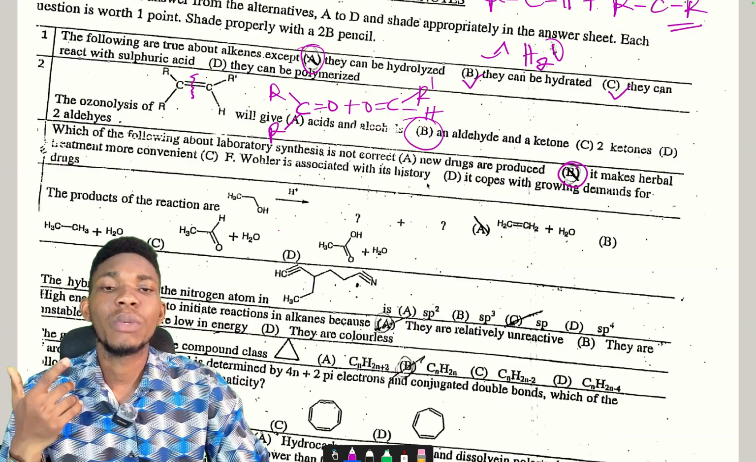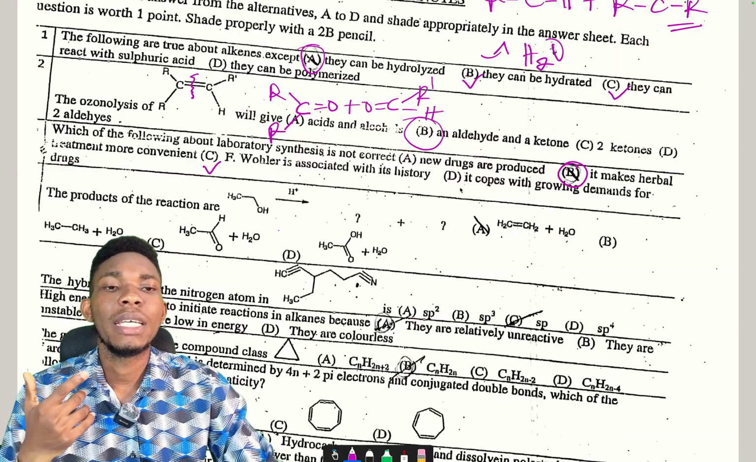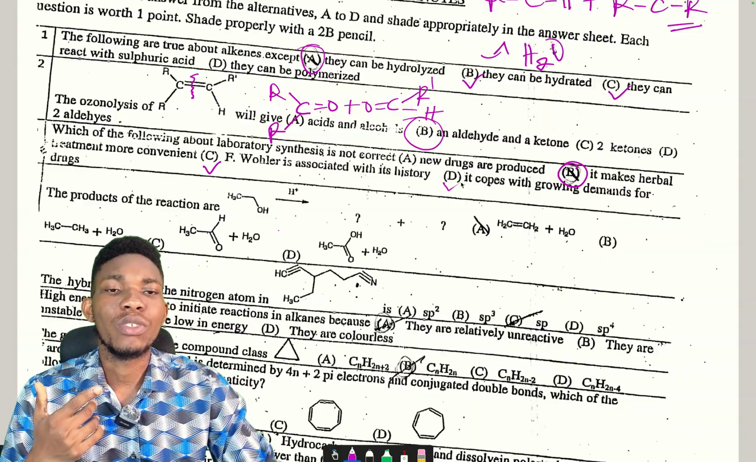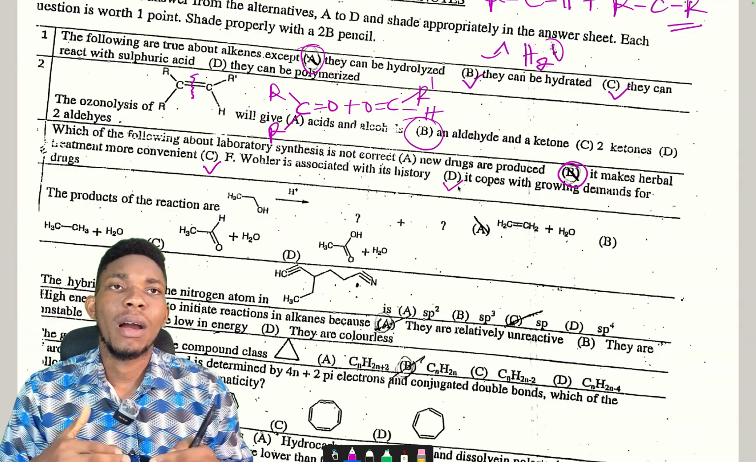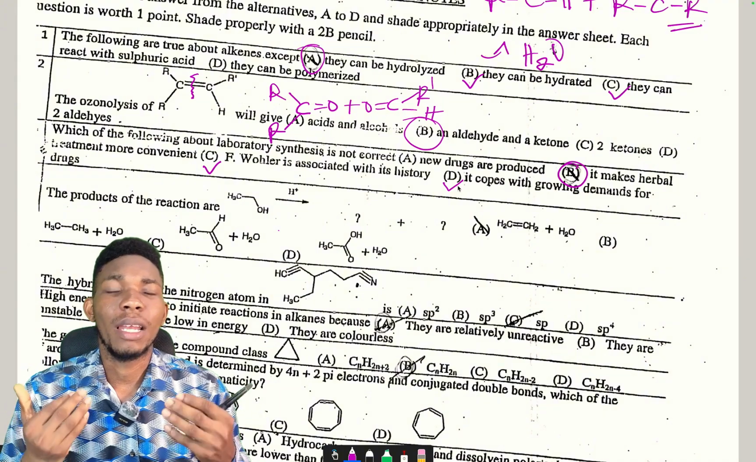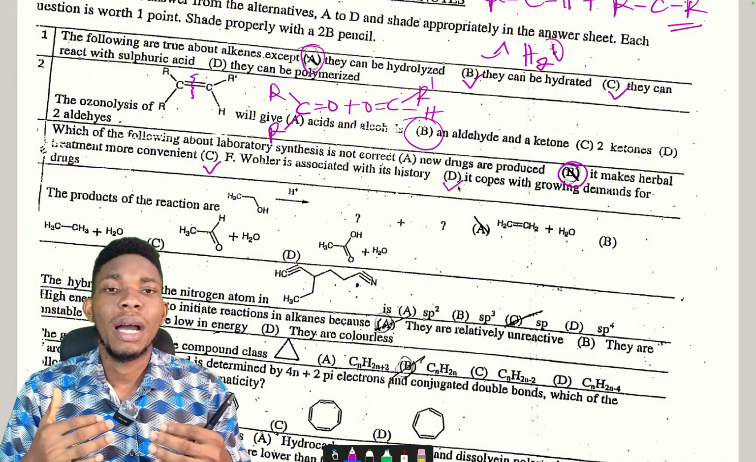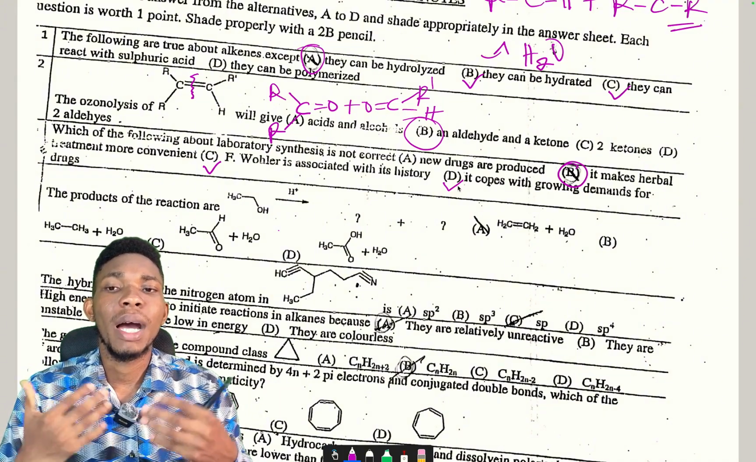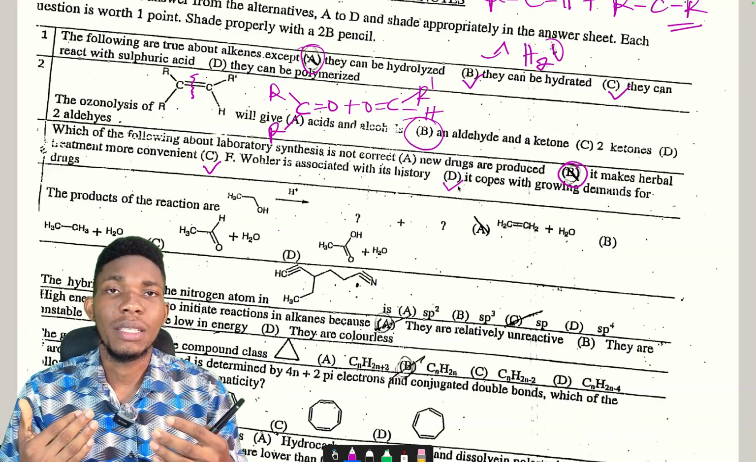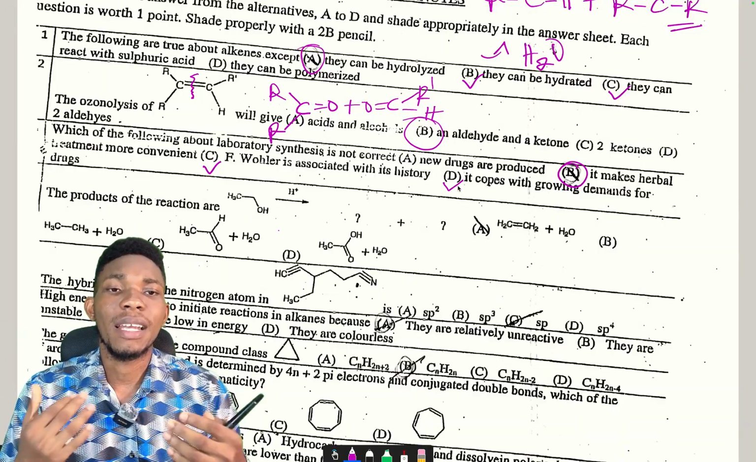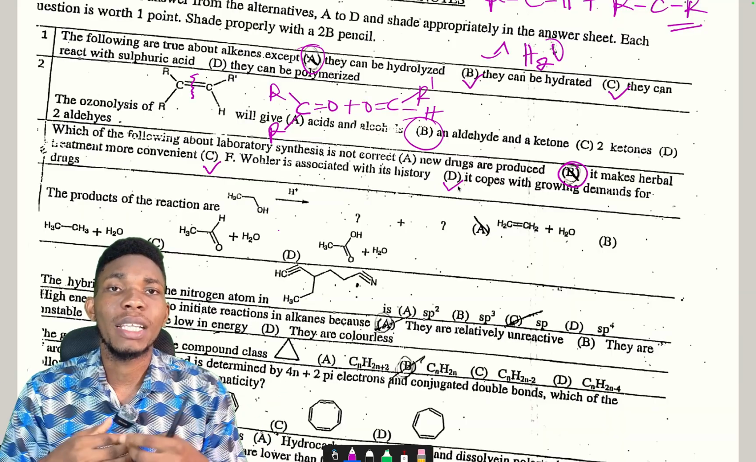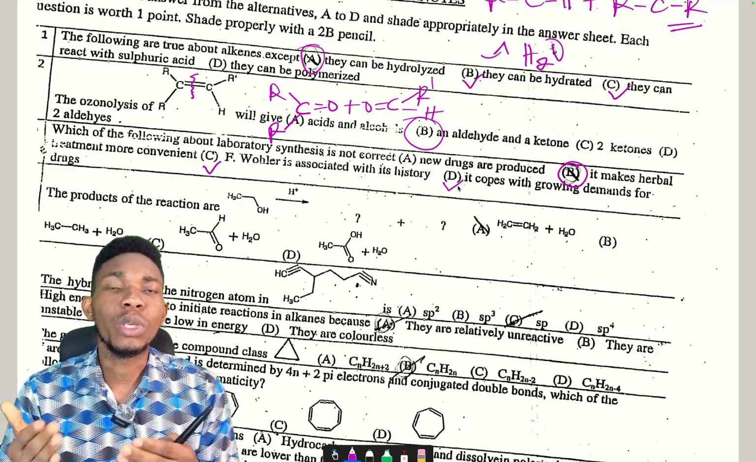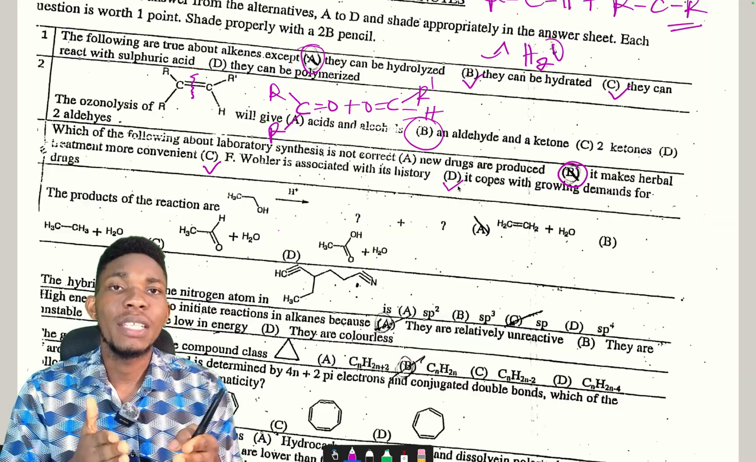Ferric cola is associated with its history. That is true. It copes with growing demand for drugs. That is true, because as we cannot synthesize several drugs in the laboratory, there is increased demand for drugs. Are you getting it? Because we can easily synthesize in the laboratory, we can synthesize analogs, we can actually modify old drugs to give more efficient drugs and more potent medicines.